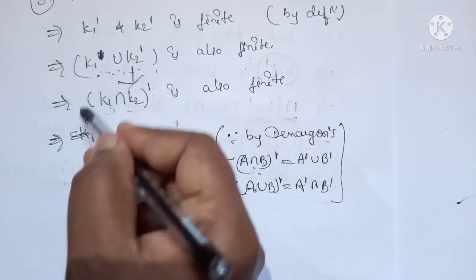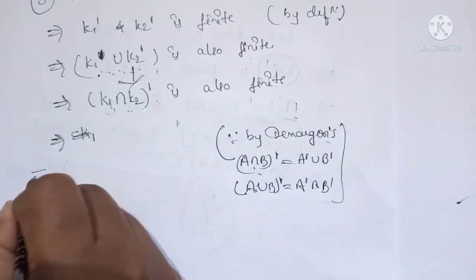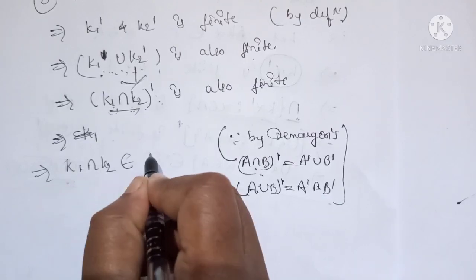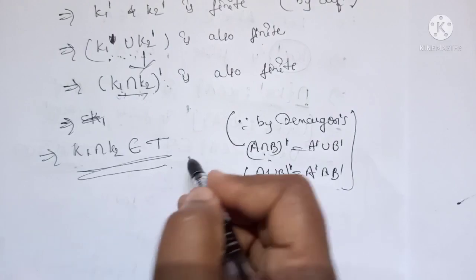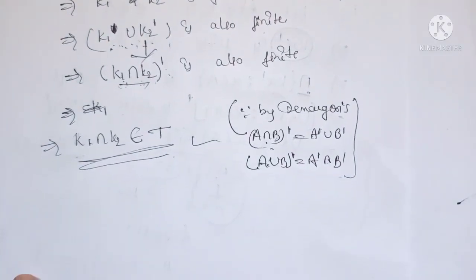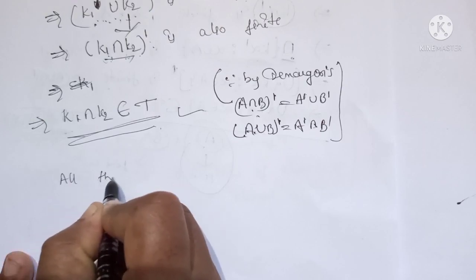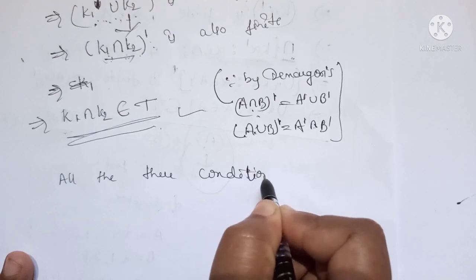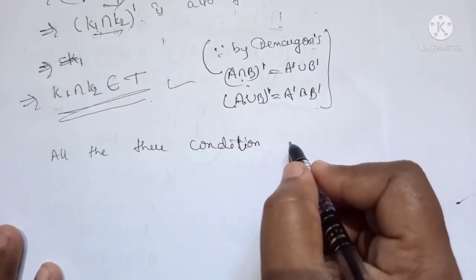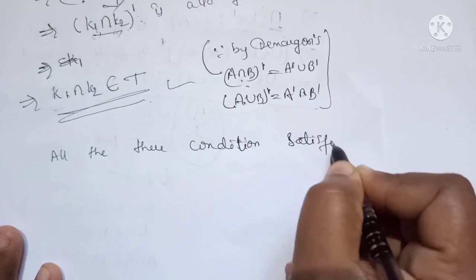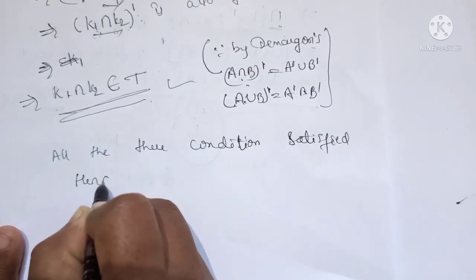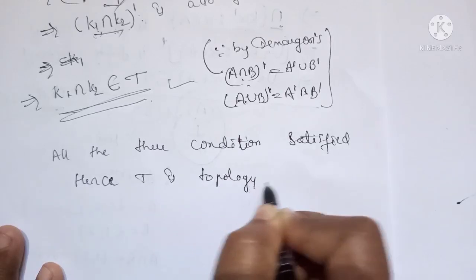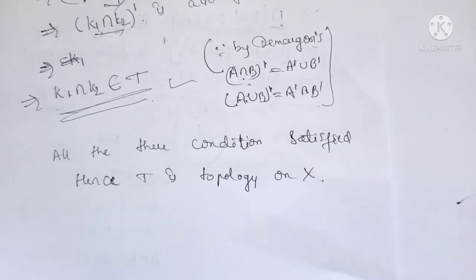So when its complement is finite, we can say that this set, K1 intersection K2, belongs to T. So therefore we have proved the third condition also. Okay, so therefore all three conditions are satisfied, hence T is a topology on X. So we can say that T is a topology on X.